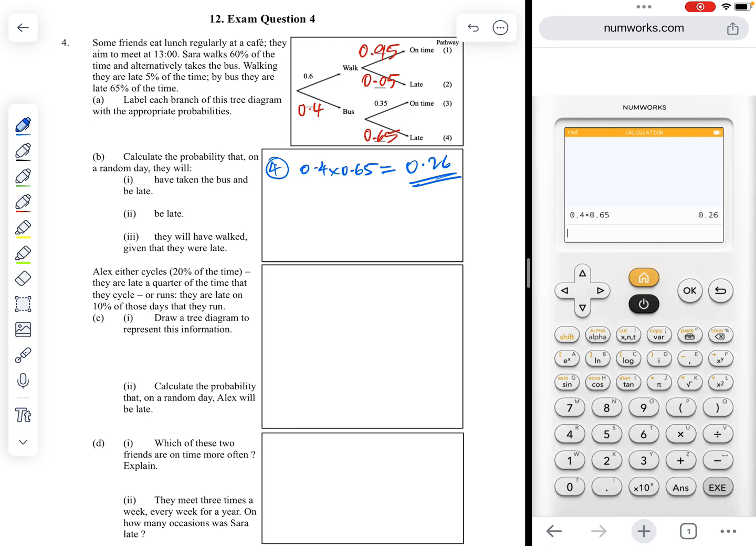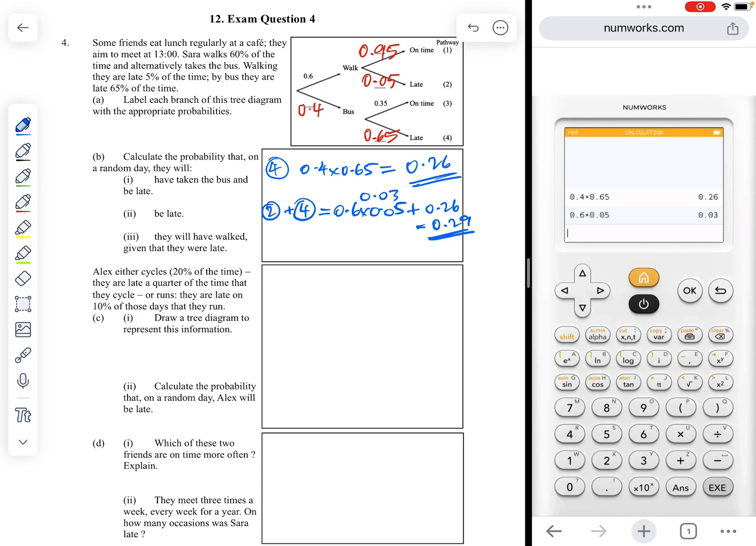What's the probability they will be late? Late is here and here, so we've got two pathways. It's number 2 added on to the possibilities of pathway number 4. So it's going to be 0.6 times 0.05, multiplying on the tree diagram as we always do, plus the answer that we just had, which was 0.26. 0.6 multiplied by 0.05, and we get 0.03. That is 0.03, so we have 0.29 as our final answer.